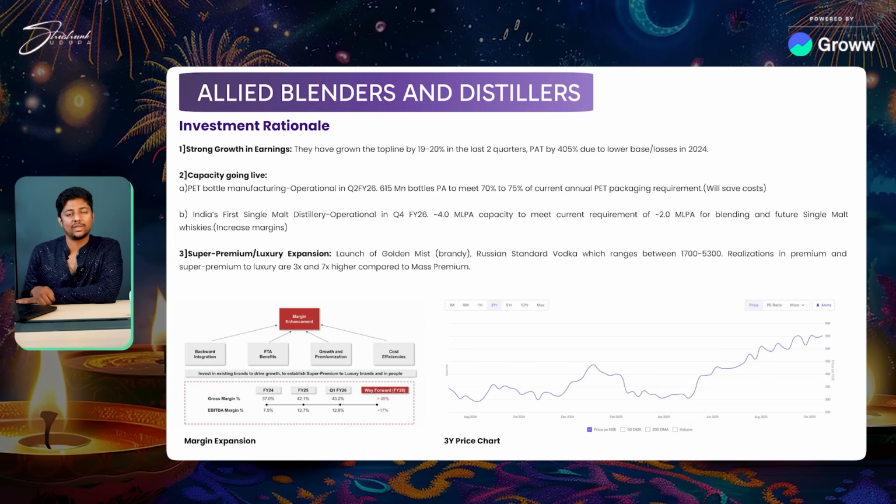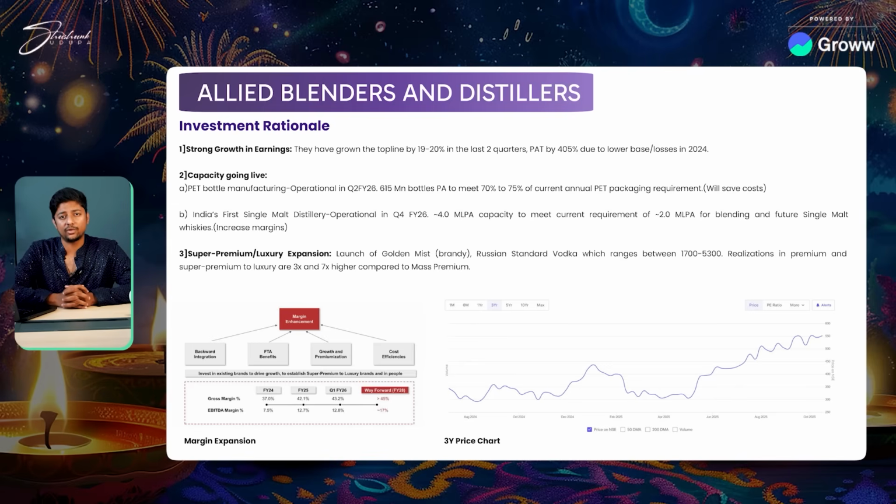They have basically grown their top line by 19 to 20% in the last 2 quarters, and the profit after tax has also grown quite aggressively. And we believe that this would continue to go up for the next 3 to 4 quarters because they are doing something really well, and they're playing on the premiumization trend over here, right?